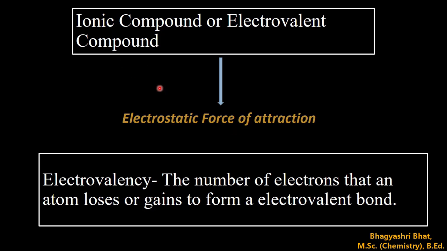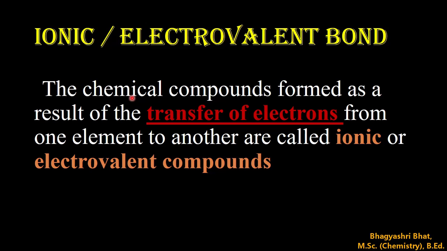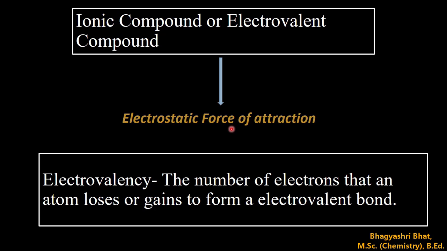So ionic compounds are formed by the transfer of electrons from one atom to another. By losing or gaining electrons, oppositely charged ions are formed, and those charged ions are constantly attracting each other by means of electrostatic force of attraction.